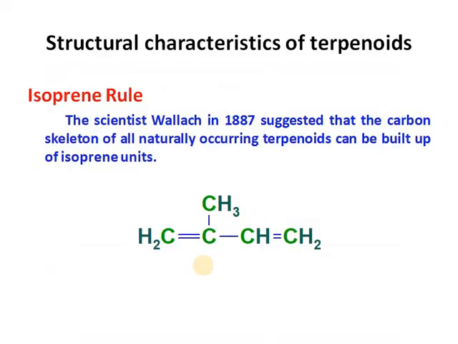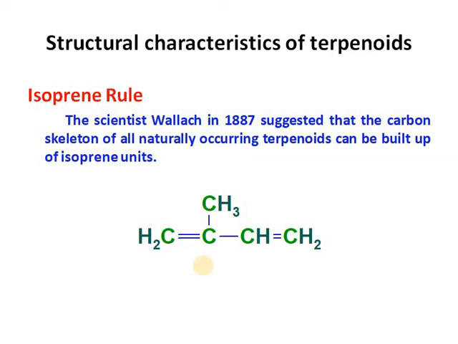The next point we are going to discuss is the structural characteristics of terpenoids. On the basis of the study of various naturally occurring terpenoids, some empirical rules can be formulated, and the fundamental carbon skeleton of terpenoids can be derived from these rules. The first rule is the isoprene rule.